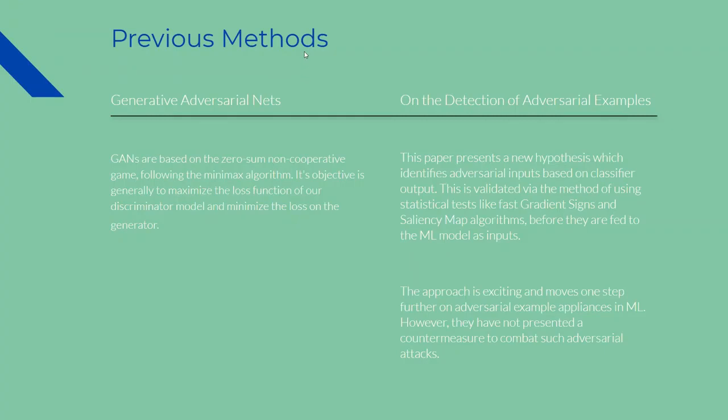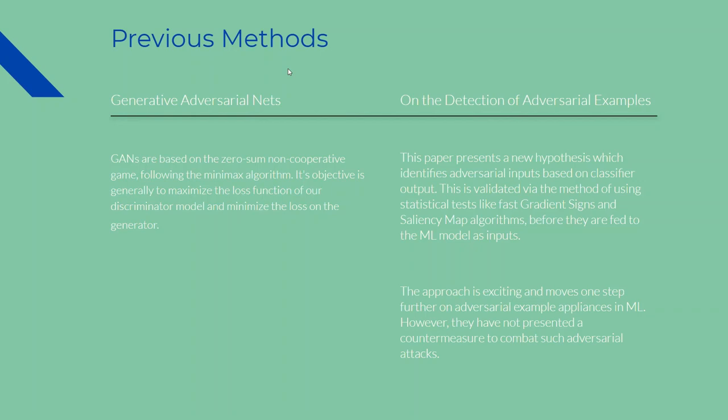Talking about the previous methods, we see GANs, or generative adversarial nets. They are based on a zero sum non-cooperative game, which follows the minimax algorithm. The objective is basically to maximize the loss function of the discriminator or the classifier model and minimize the loss on the generator, which will generate the adversarial samples.